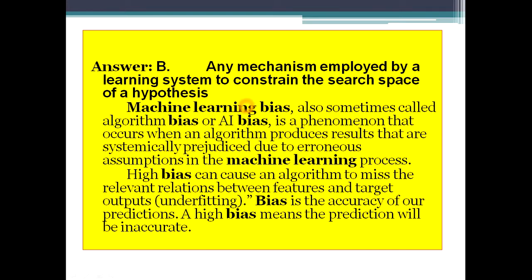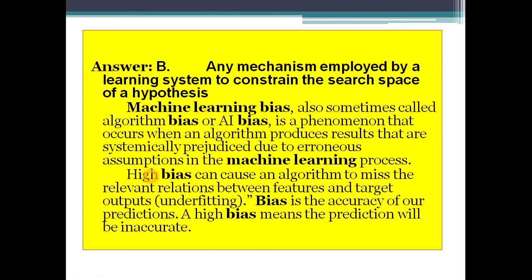Machine learning bias, also sometimes called algorithm bias or AI bias, is a phenomenon that occurs when an algorithm produces results that are systematically prejudiced due to erroneous assumptions in the machine learning process. Got it? So this results from the erroneous assumptions.